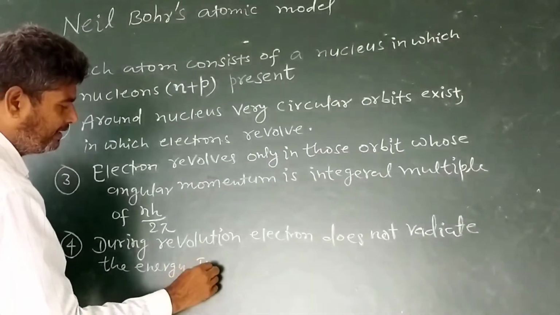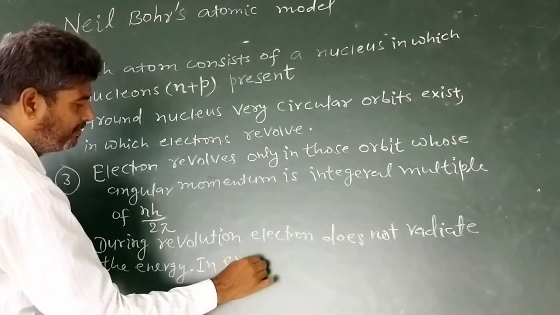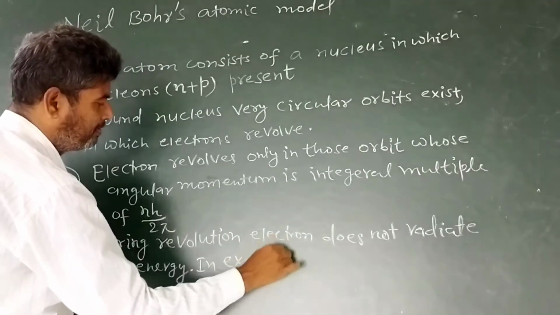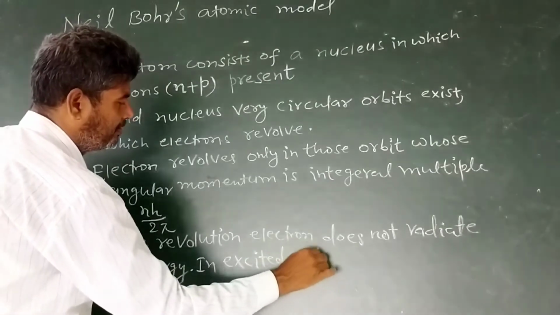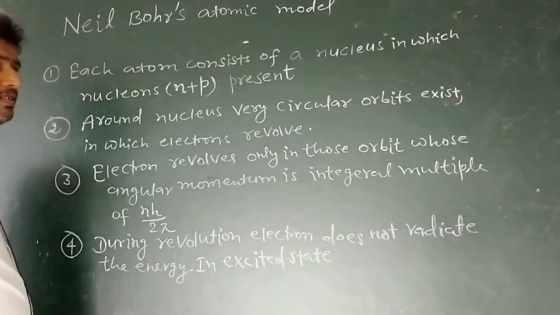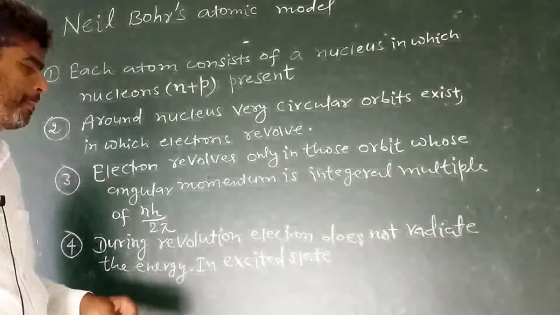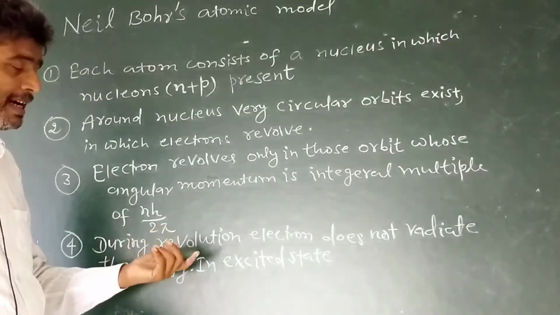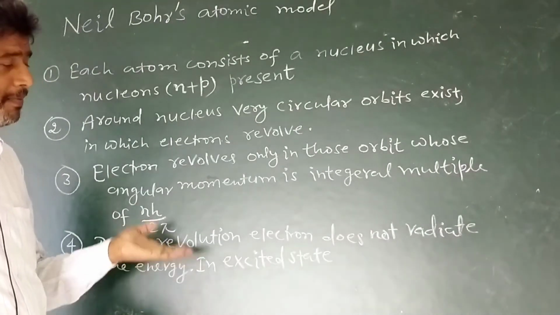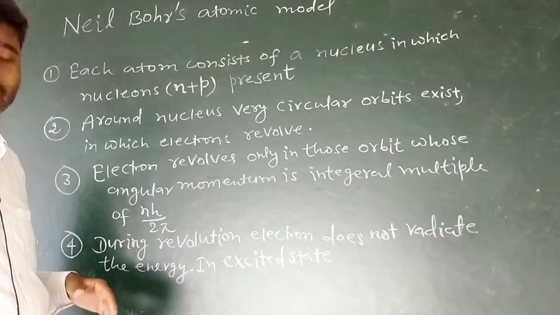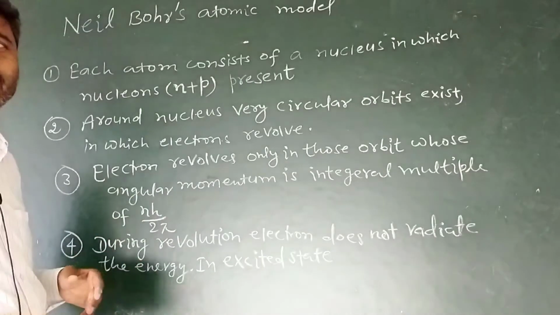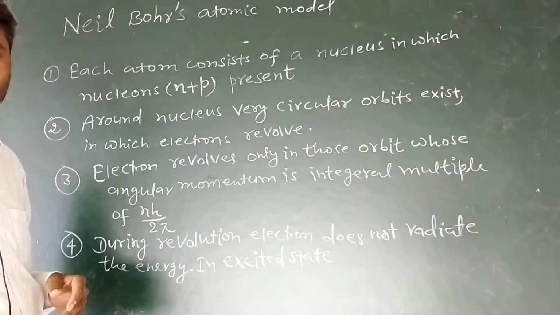In the excited state, when the electron gains energy from outside, its entire energy is increased.